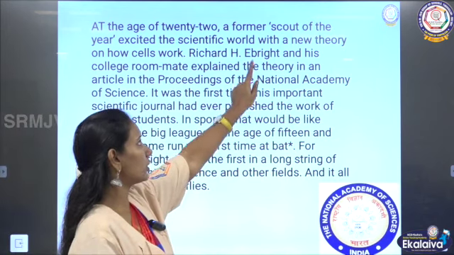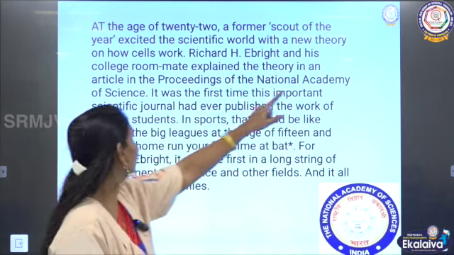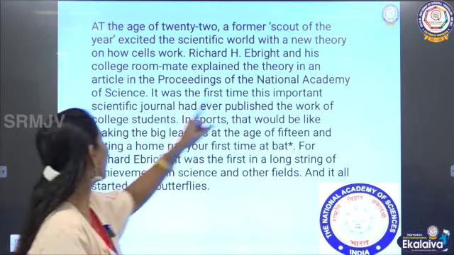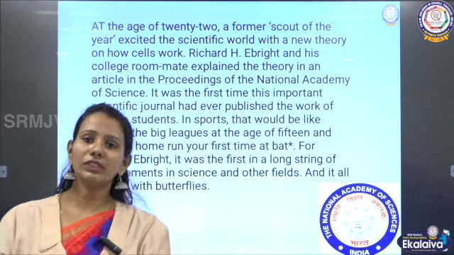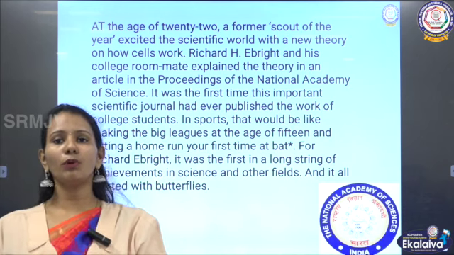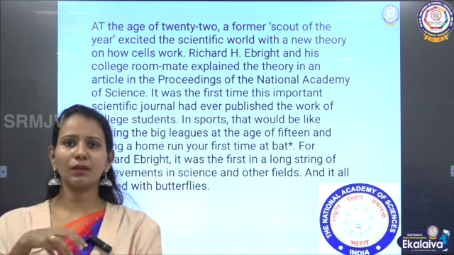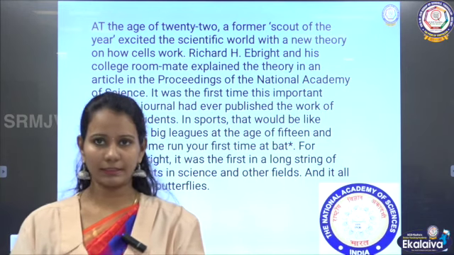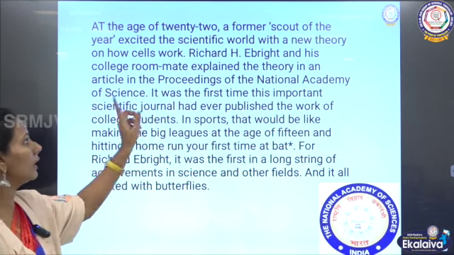Richard E. Bright and his college roommate explained the theory in an article in the Proceedings of the National Academy of Science. So Richard E. Bright along with his friend, his college roommate, they both together proposed this theory in the Proceedings. Proceedings is again a published material of science, the Proceedings of the National Academy of Science.